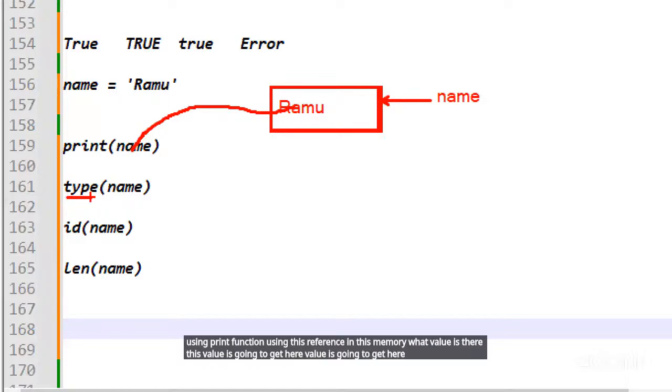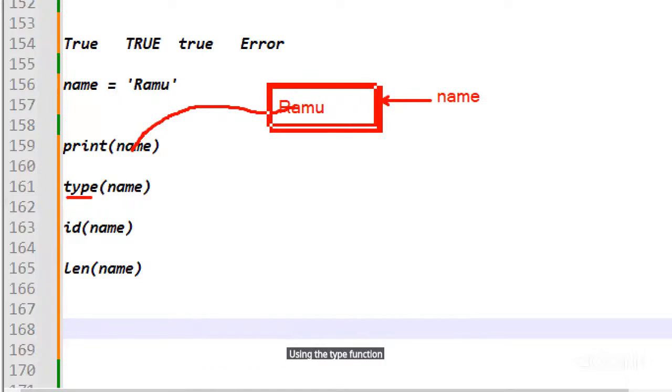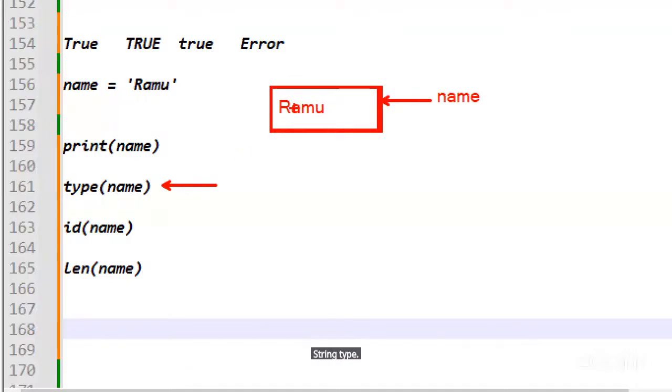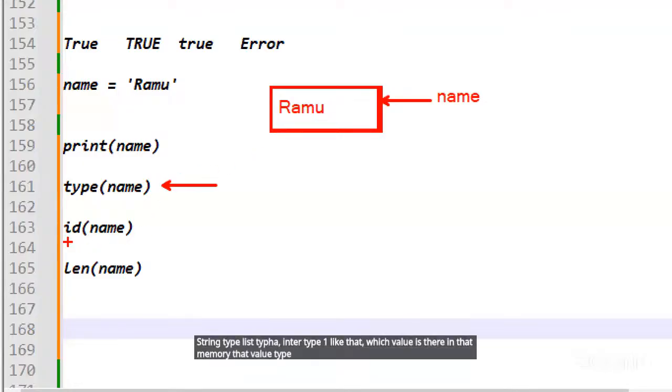Using the type function, what type of value is in this memory? That is a string type. So that type is going to return here. String type, list type, int type, like that. Whichever value is in that memory, that value type is going to return. By using id function, every memory has one unique address, guys, some random number related address.